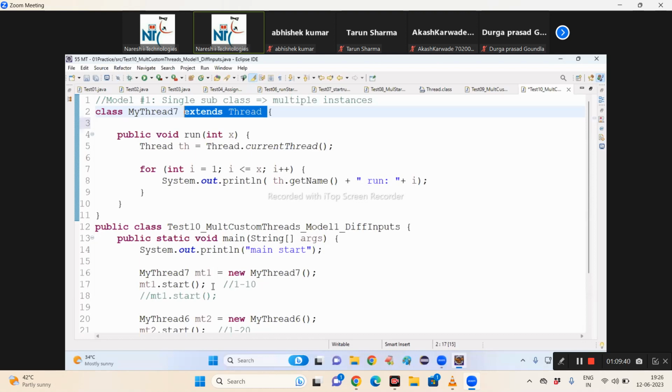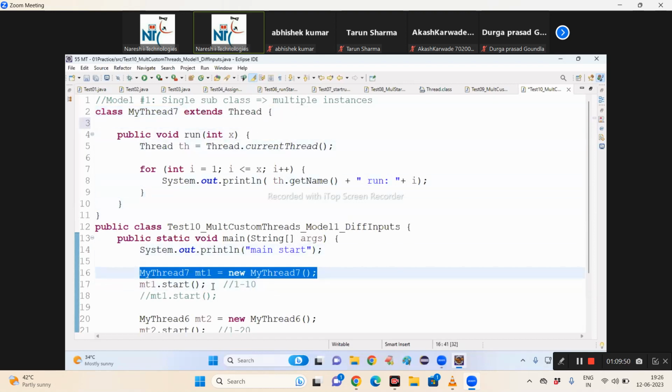If task not equal to null, task dot run. Tell me, now is task null or not null in our current object? Did you assign any value? Did you pass any argument to store in the task variable? No, right? Then what is the task variable value? Null. So now not equal to null is false.